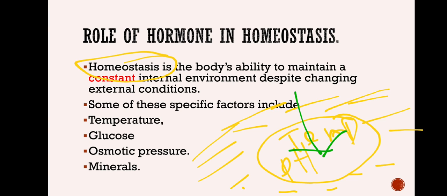It does not mean there will never be any change. Even if the surrounding temperature is 100 degrees Celsius, the body cannot maintain such a high temperature, but within a limit it can always maintain a constant temperature within the cell or within the system. Such a mechanism of maintaining a constant internal condition with respect to the surroundings is called homeostasis.